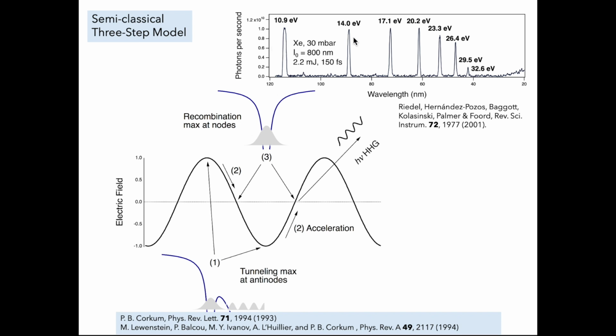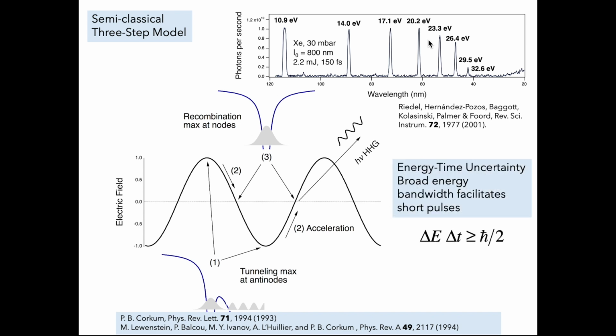Furthermore, not only do we get a bunch of peaks, we get a bunch of peaks that are all out there in a plateau. They're all at similar intensities. Furthermore, this light is coherent. It has a well-defined phase relationship. And if we've got a broad energy band of coherent light, the energy-time uncertainty relationship tells us that we should be able to transform that broad energy spectrum into pulses that have a very short duration.